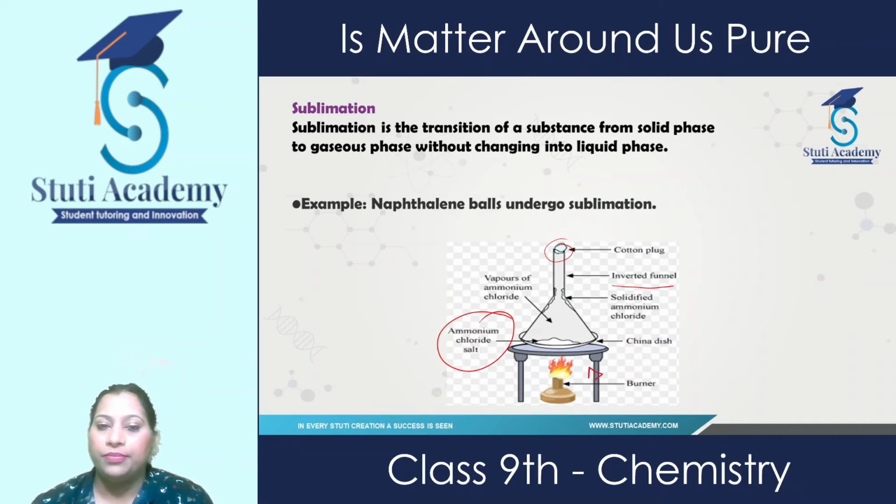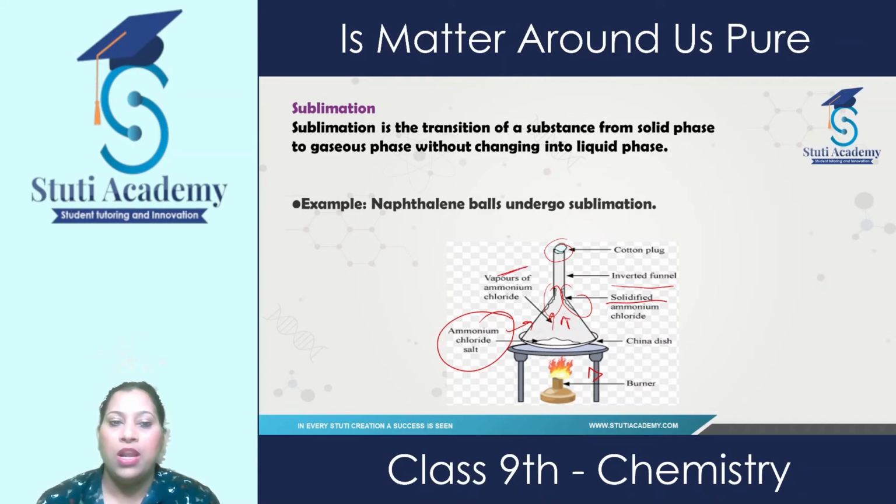When we heat this ammonium chloride salt, then what will happen? See, the vapors of the ammonium chloride salt start coming up. They move up and start accumulating on the sides of the funnel. It becomes solidified. So here ammonium chloride directly changes into vapor form without going through the liquid phase.